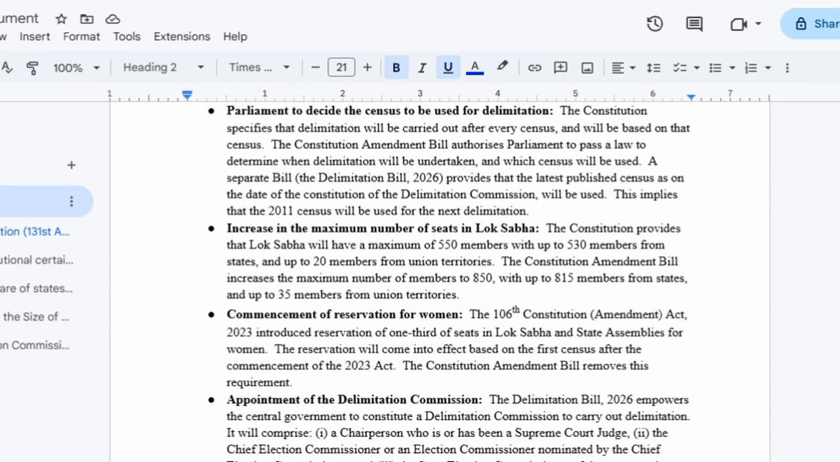Next is the appointment of the Delimitation Commission. The Delimitation Bill of 2026 empowers the central government to constitute a Delimitation Commission to carry out delimitation.